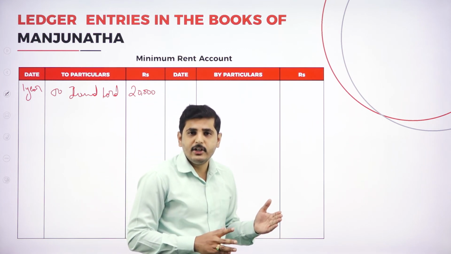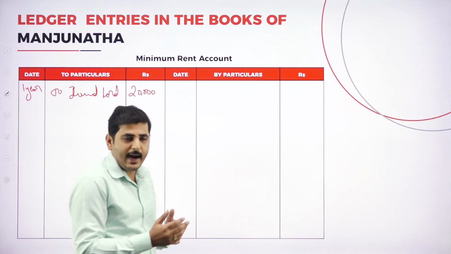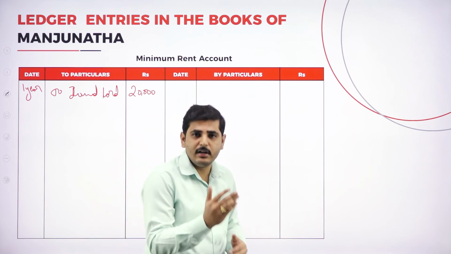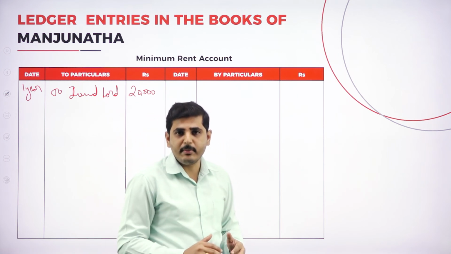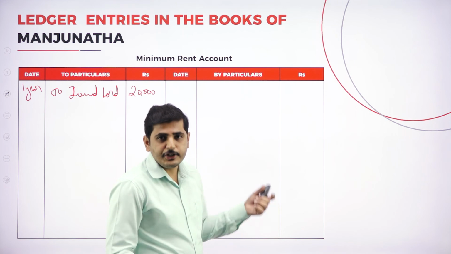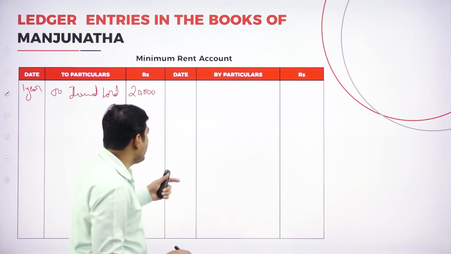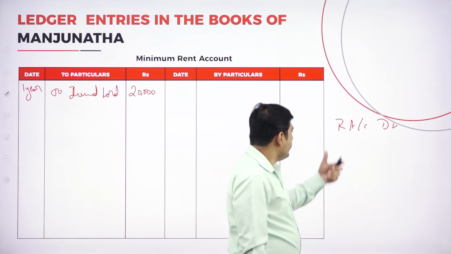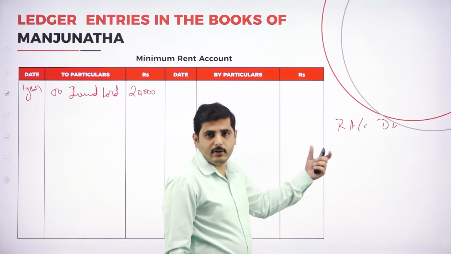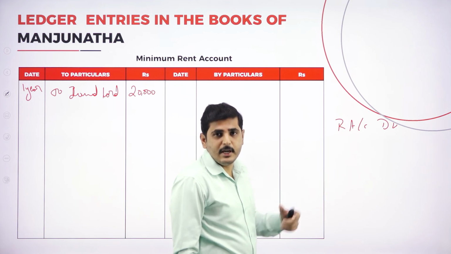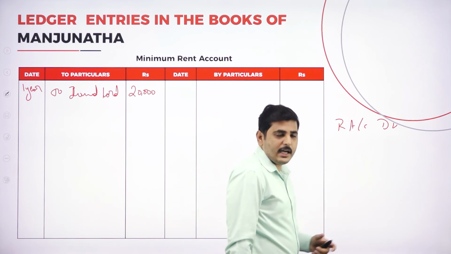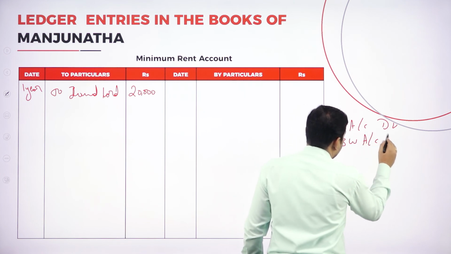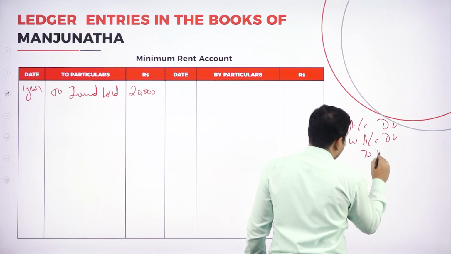What is the journal entry? To transfer the royalty and short working to the minimum rent, the journal entry is royalty account debtor, short working account debtor to minimum rent account, being the royalty and short working transferred to minimum rent. So the journal entry is royalty account debtor, short working account debtor to minimum rent account.